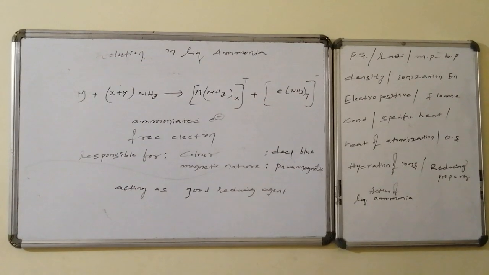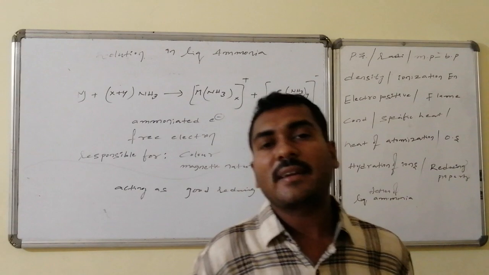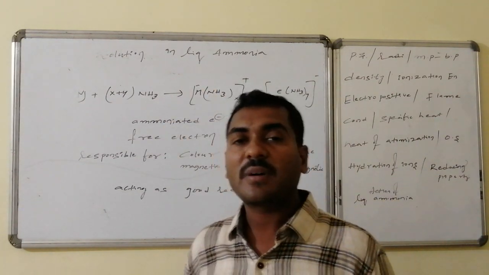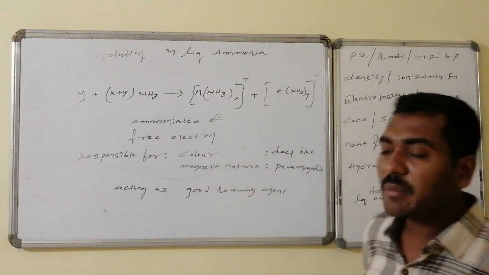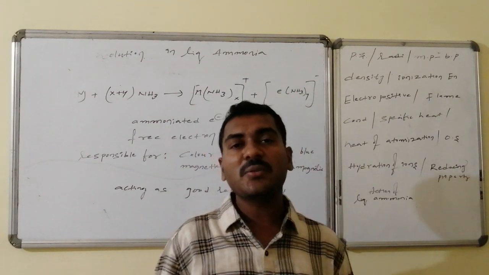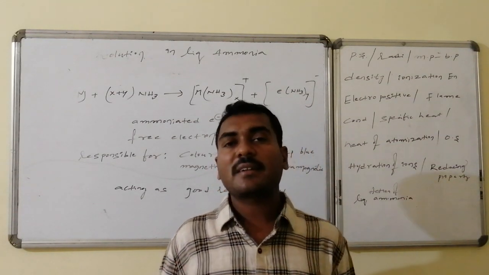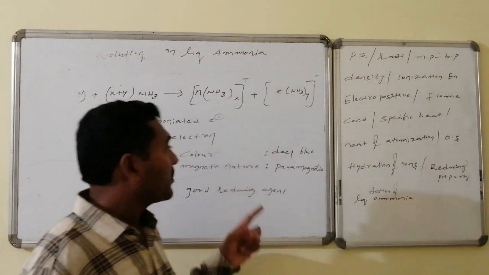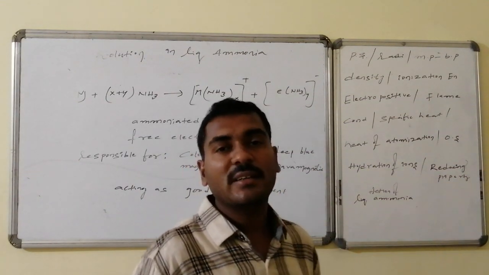When alkali metals are dissolved in liquid ammonia, the metal after losing its electron, the free electron as well as the metal cation are individually surrounded by ammonia molecules. Though it is surrounded by ammonia molecules, the electron behaves as a free electron. Being a source of electrons, it acts as a good reducing agent. We can perform reactions also. The free electron is responsible for the color as well as the magnetic properties. Hence the color appears deep blue, and the magnetic nature is paramagnetic.